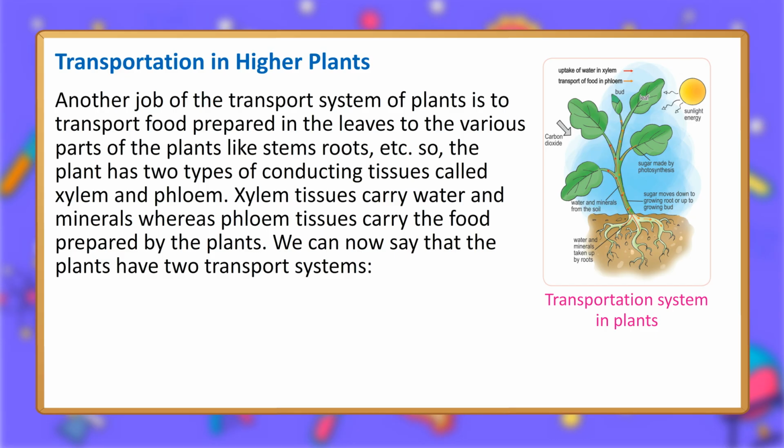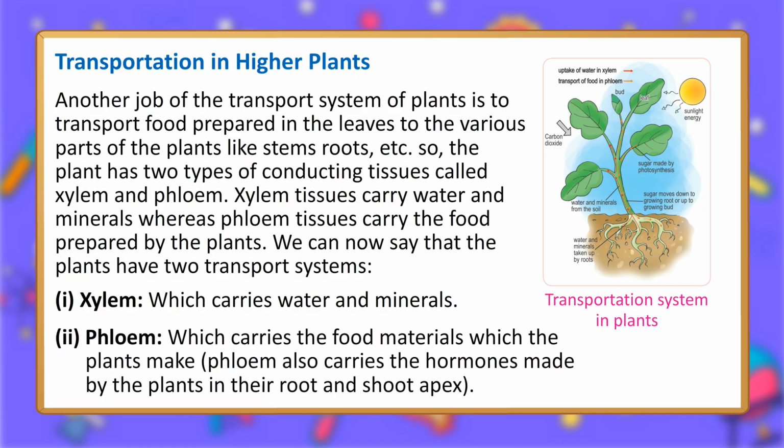So, the plant has two types of conducting tissues called xylem and phloem. Xylem tissues carry water and minerals, whereas phloem tissues carry the food prepared by the plants. We can now say that the plants have two transport systems. 1. Xylem, which carries water and minerals. 2. Phloem, which carries the food materials which the plants make. Phloem also carries the hormones made by the plants in their root and shoot apex.